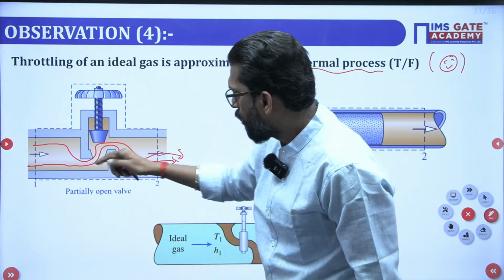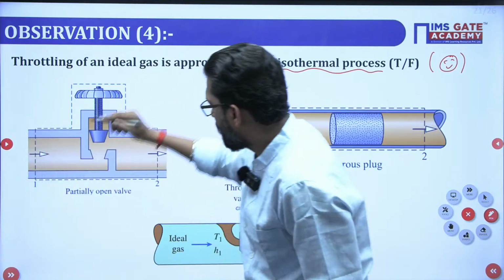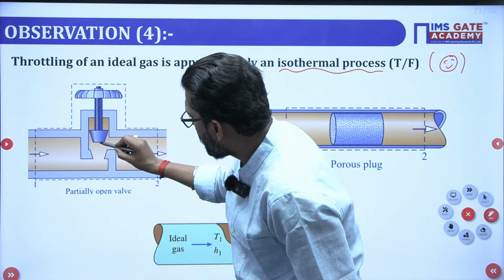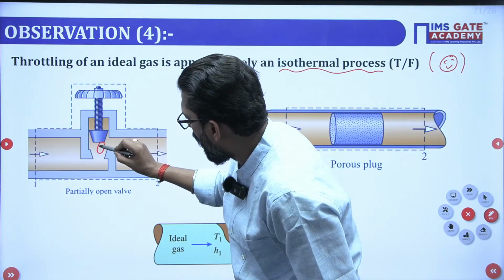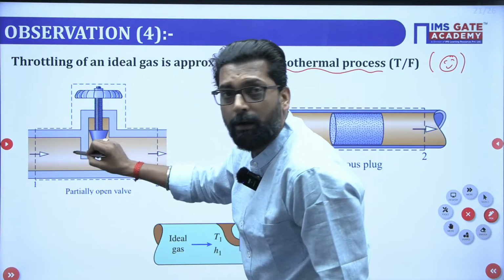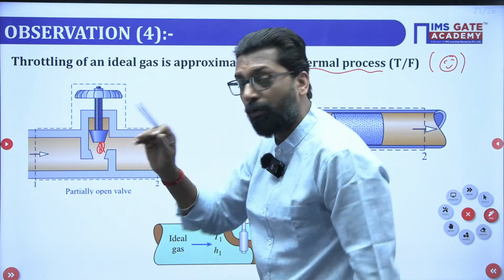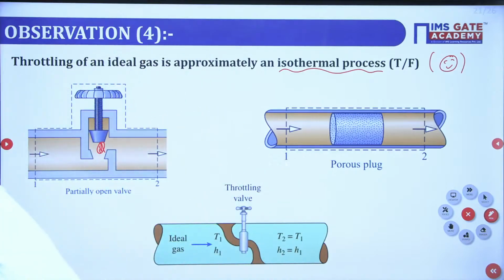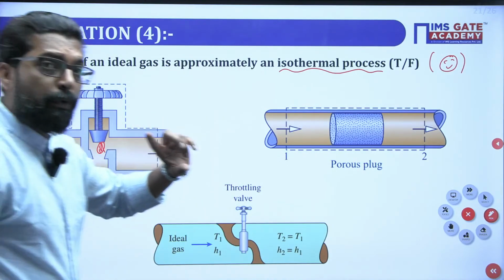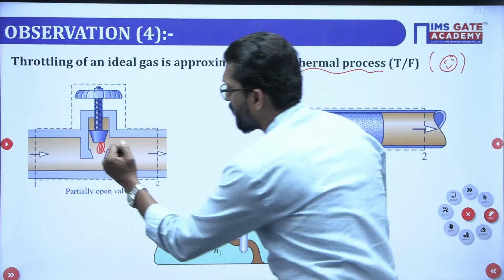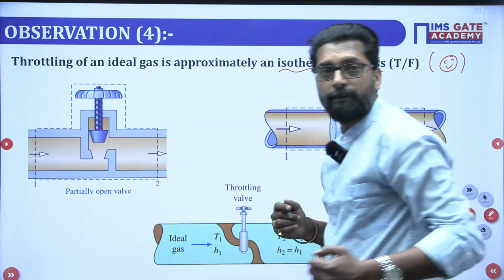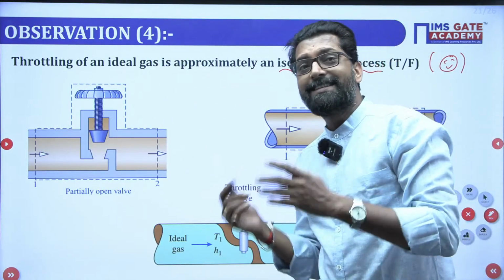If you are closing the valve, the area through which the fluid passes across the throttle is very minimum. That means you have to restrict the area. What is the situation where you have to restrict the area in throttling? What is the result of that?